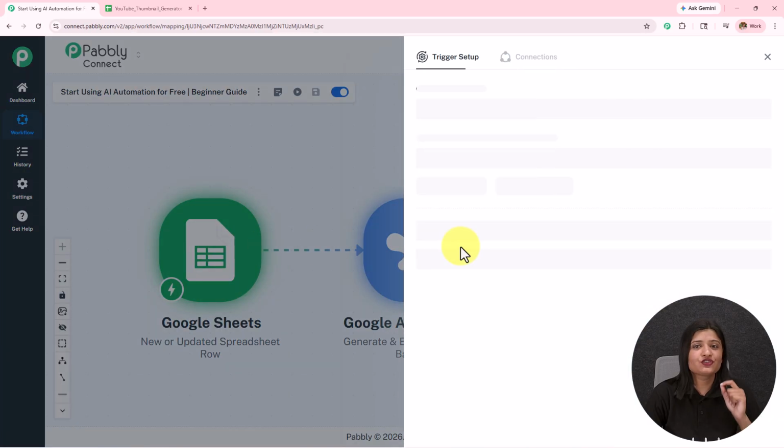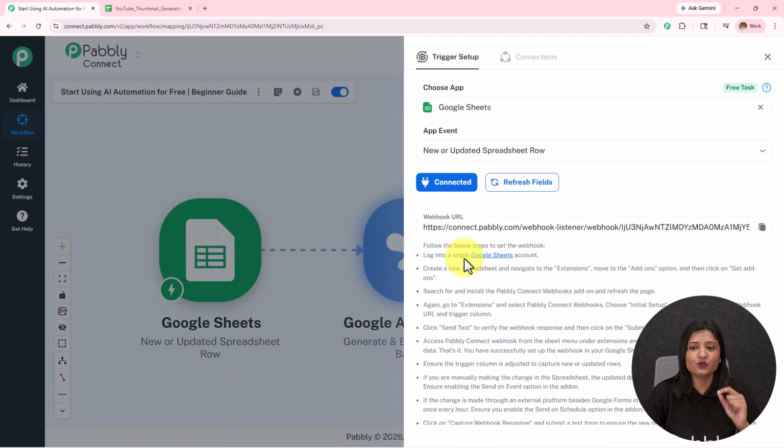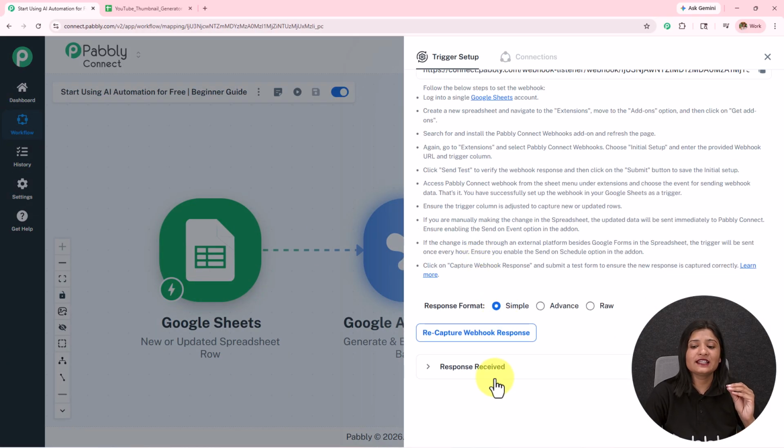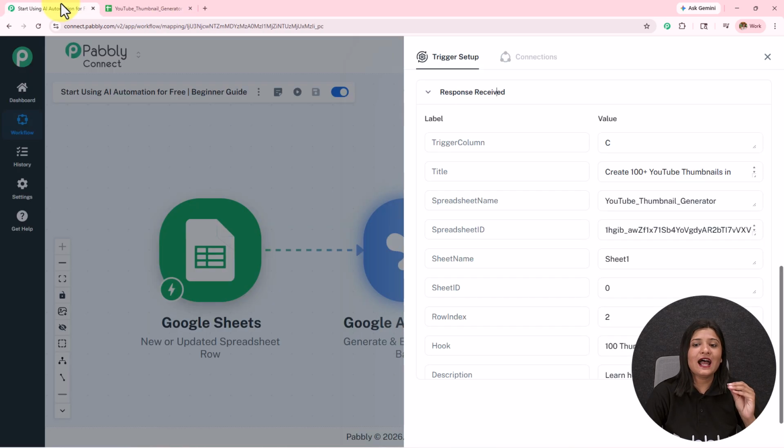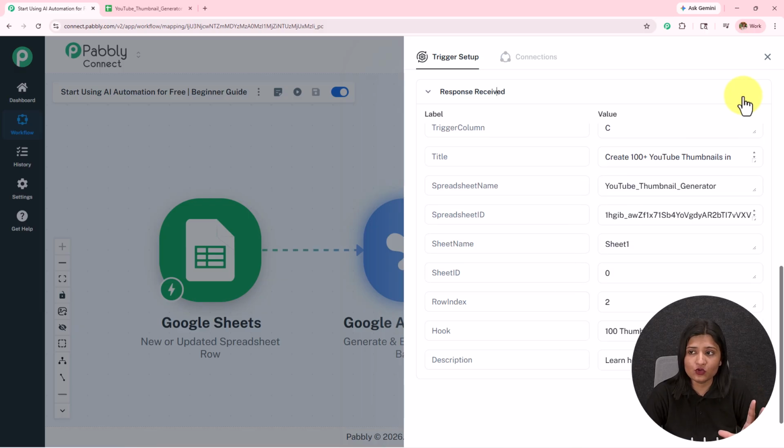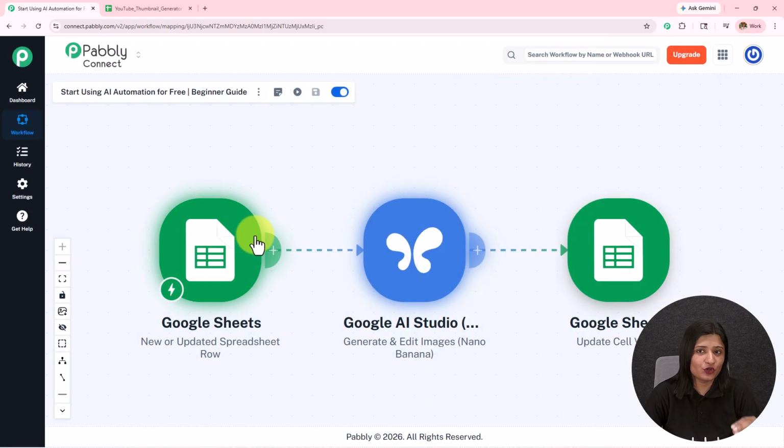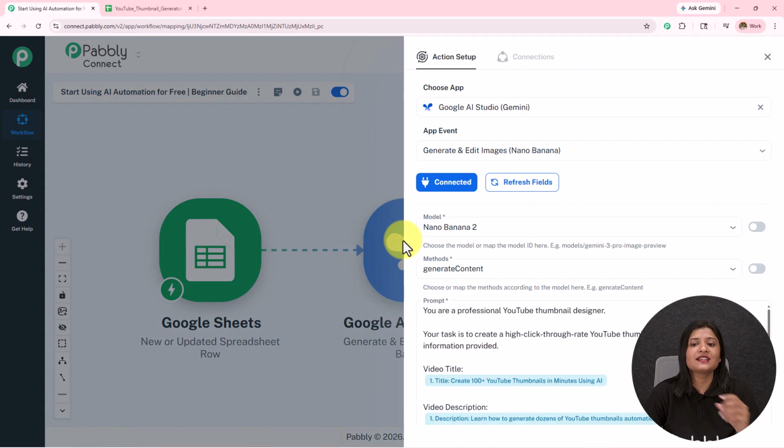Here in this first trigger application, I have selected Google Sheets spreadsheet, where I have built the connection between my spreadsheet and this Pabbly Connect. And as I add the title, description and hook, the response is received in this particular workflow. Then after this, I have selected my action application as Google Gemini, where I'm going to generate the images.